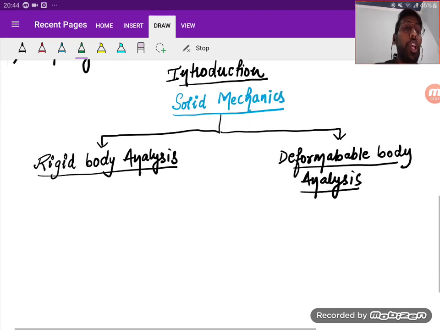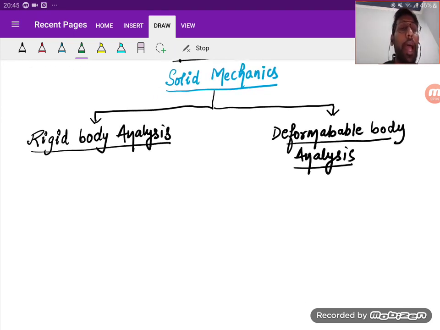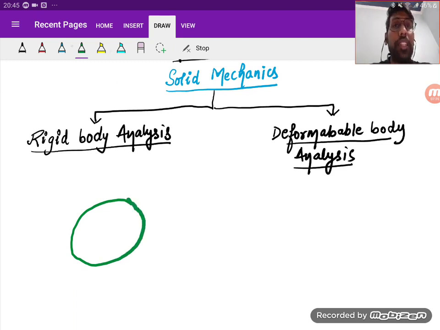If I talk about rigid body analysis, one thing you should be clear about: the name itself indicates that it is a rigid body. So what does it imply? Suppose I am taking a body and saying that it is rigid. How can it be rigid? If there are 2 points within the body, A and B, and the distance between the 2 points is L. Right now no external load is applied to the body.